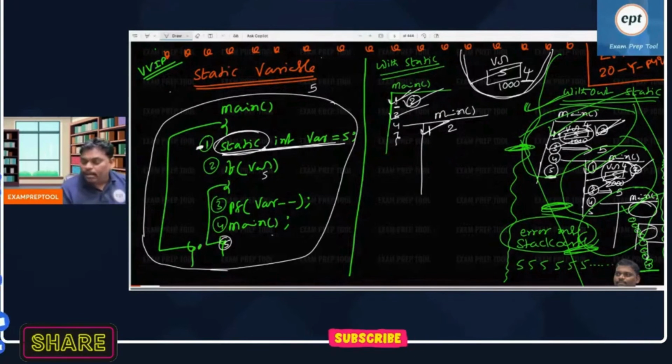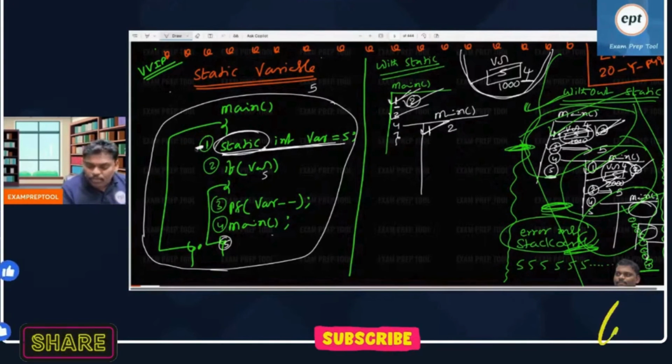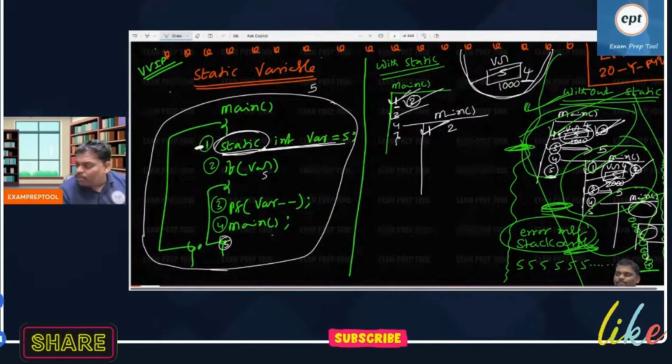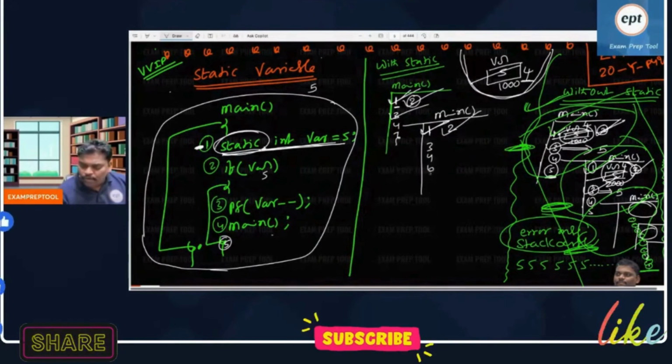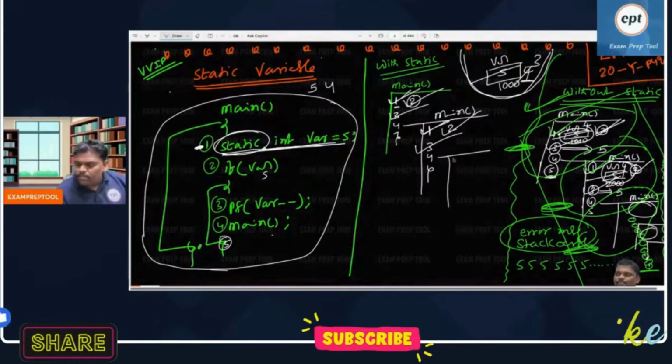But here, at compile time itself, memory is allocated for this variable. One time only memory is allocated, and one time only initialization is done. You don't do initialization again and again. So second line, where value 4? If where condition is true, go to 3, go to 4, end of the story. What is the 3? Printf where minus, where value 4. 4 will be printed. Then after this line is over, it became 3. Now the fourth line, again main is called.